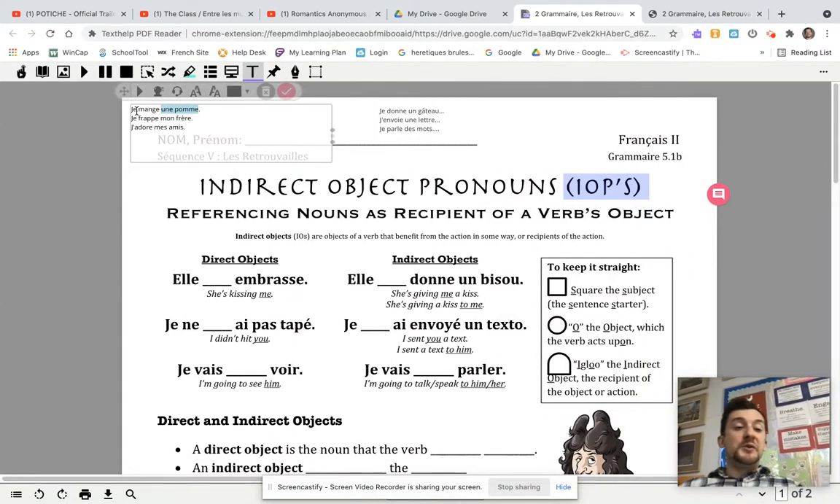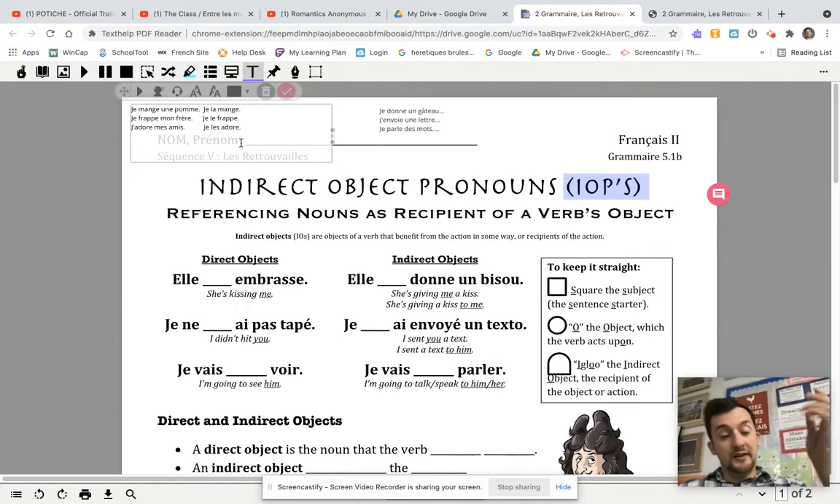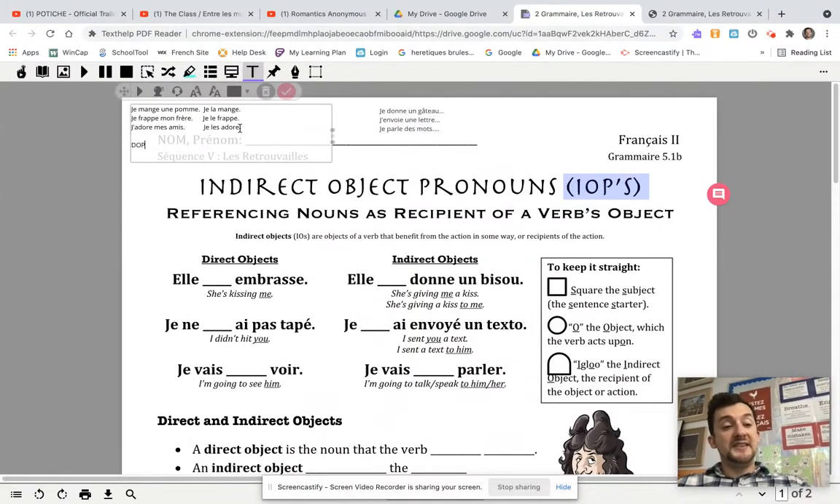D'accord? So you could say je mange une pomme, I eat an apple, or je la mange, I'm eating it. You could say je frappe mon frère, I hit my brother, or je le frappe, I'm hitting him, or I hit him. And you can say j'adore mes amis, I love my friends, or je les adore, I love them. So that's the type of verb that is very, very common. It's the most common type of verb, and the type of pronoun that you learned in the beginning of the year, direct object pronouns, DOPs.